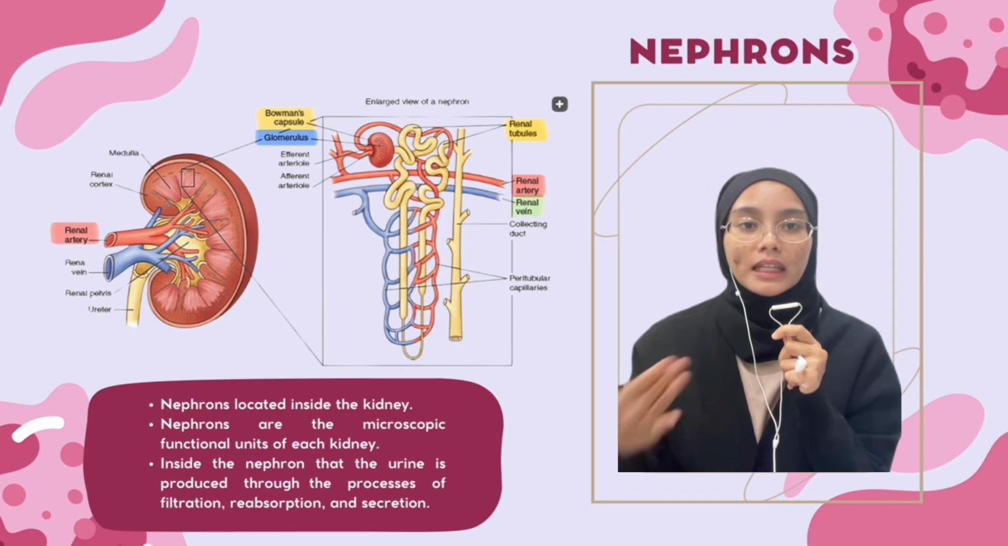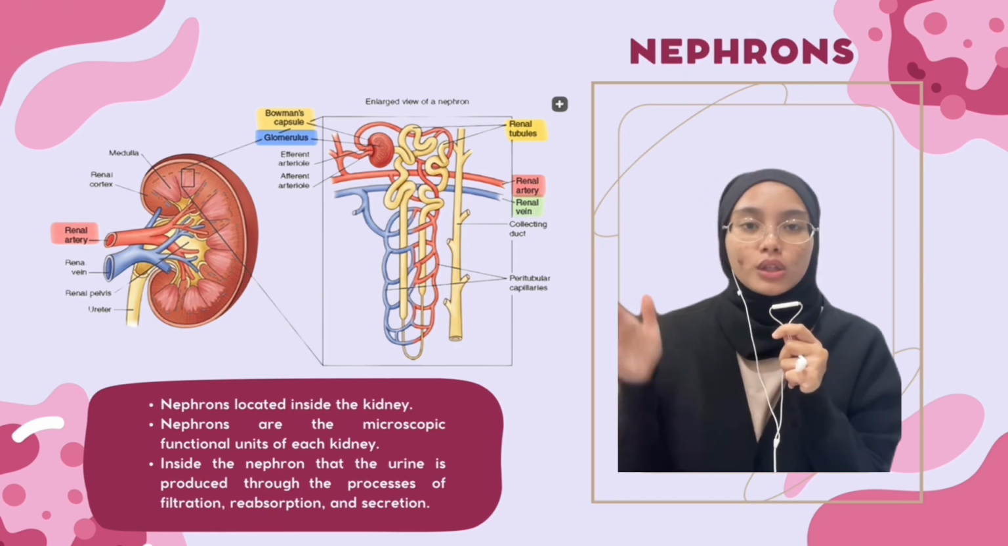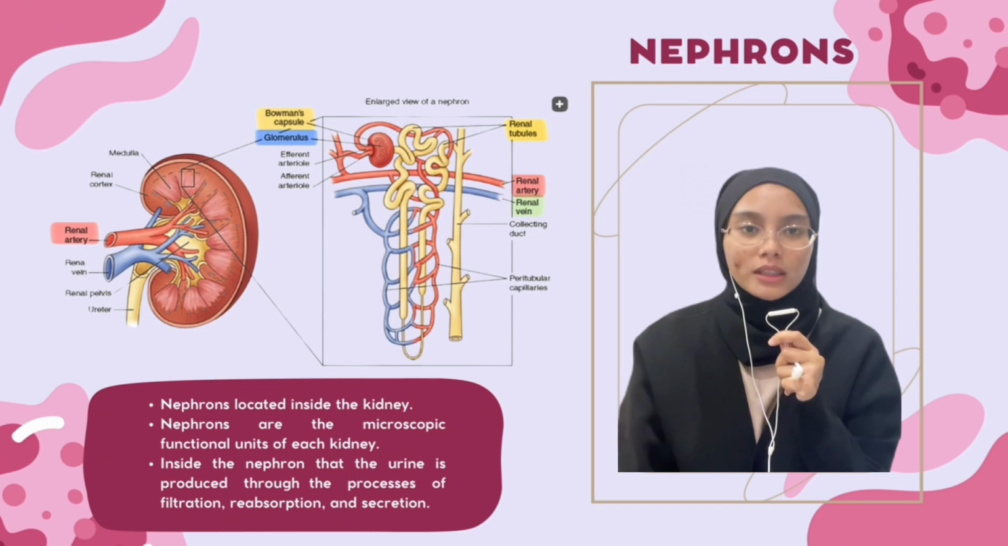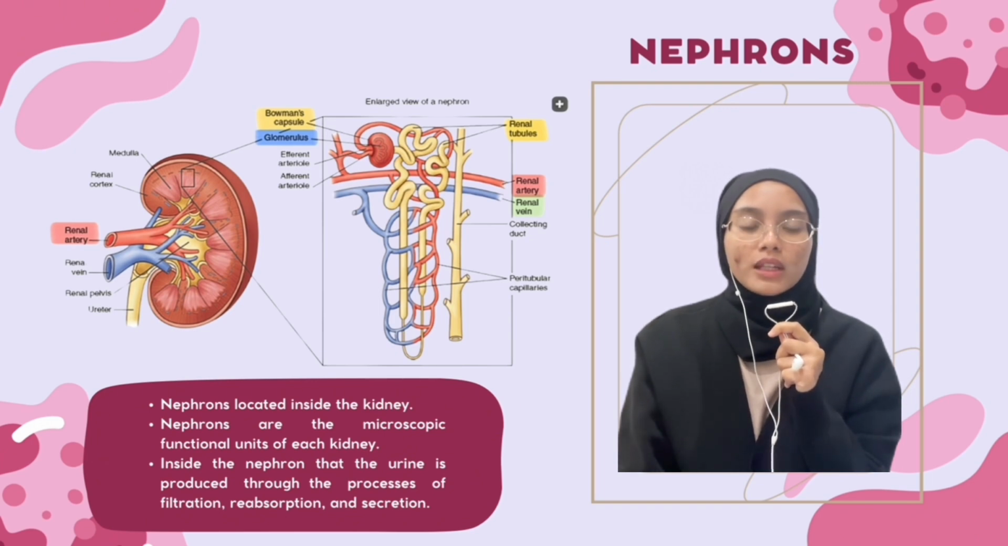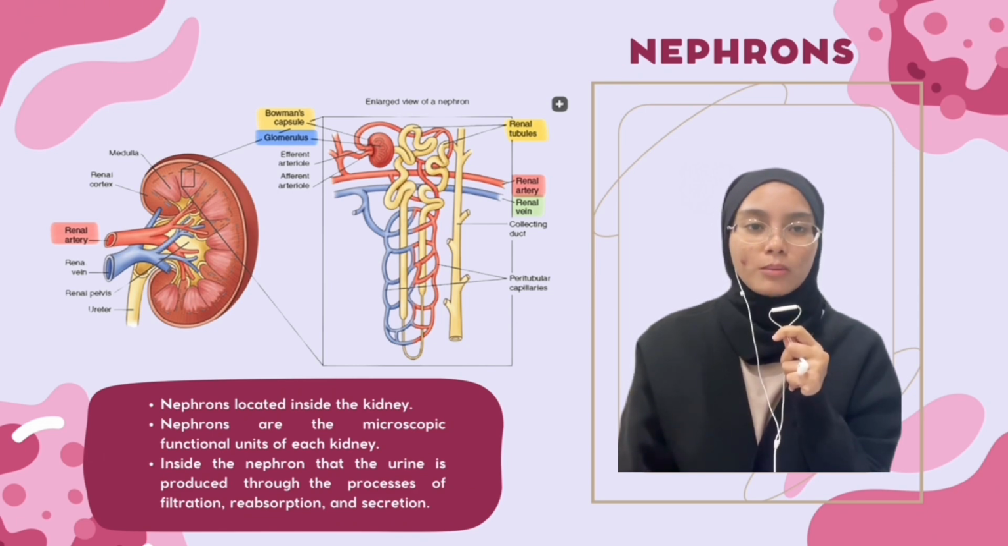So inside the kidney, there are nephrons. The picture here shows a kidney with a nephron in close-up. Nephrons are found in the kidney and are the microscopic functional units of each kidney. A nephron is where the urine is produced through the processes of filtration, reabsorption, and secretion. Reabsorption is the return to the blood of some of the substances that were removed during filtration.